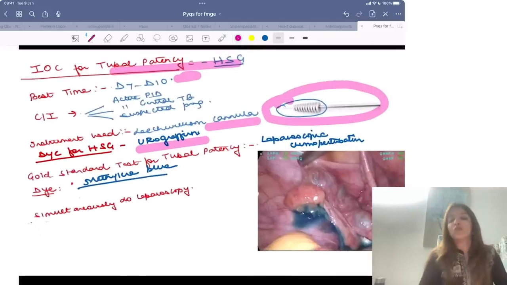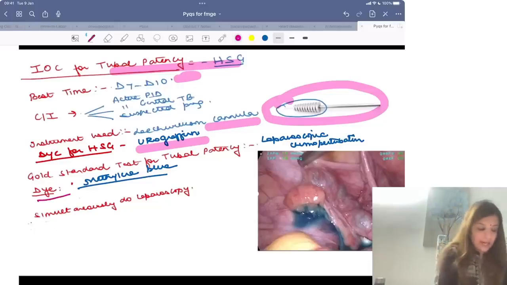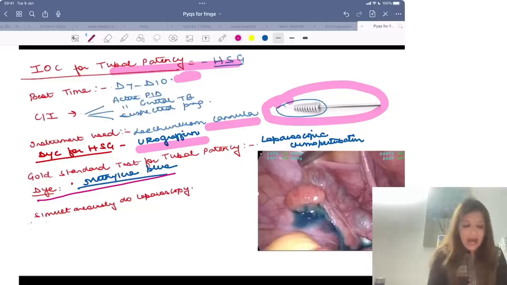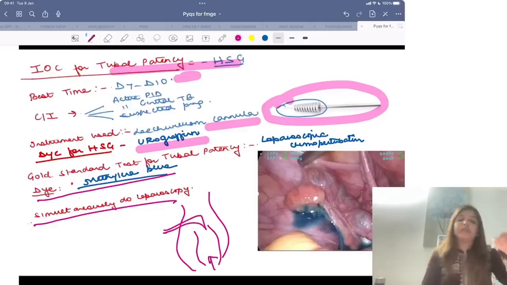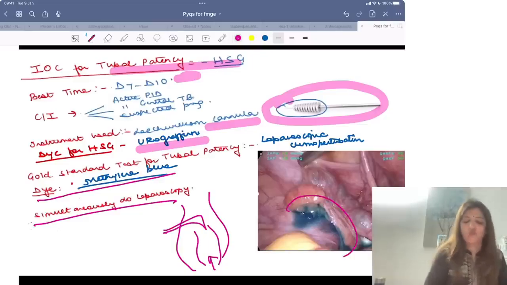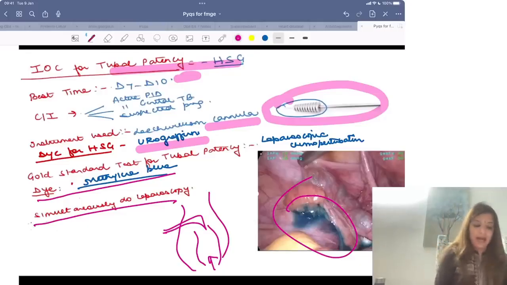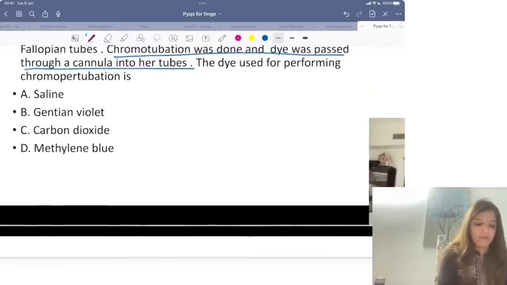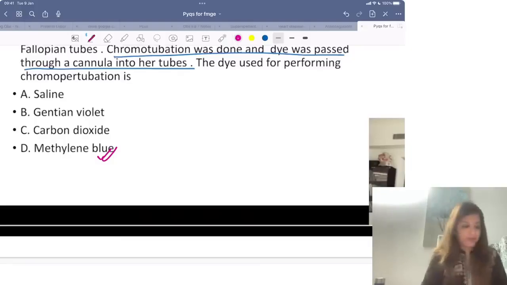In laparoscopic chromoperturbation, through the vagina we are going to pass a dye which is methylene blue dye, and simultaneously from above we will do laparoscopy. So from the vagina we will pass a dye and from above we will do laparoscopy to see whether the dye is coming out or not. So this blue dye which you are seeing is used for laparoscopic chromoperturbation, and the dye which you are using is methylene blue dye. For HSG you use urographin, right?